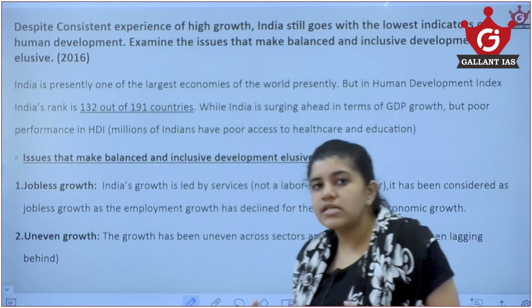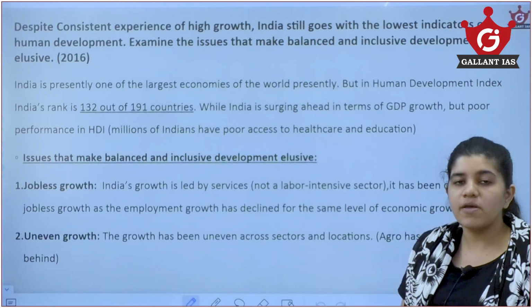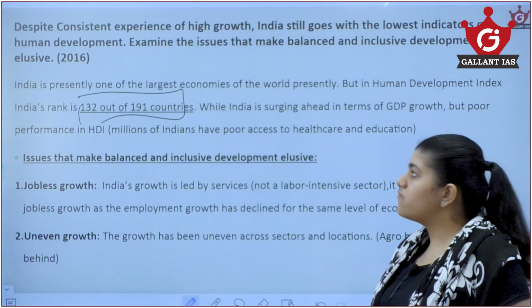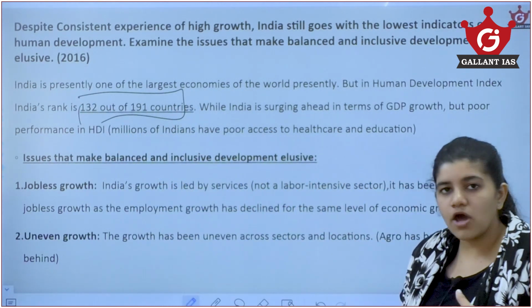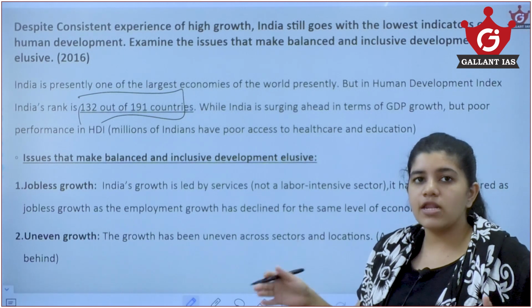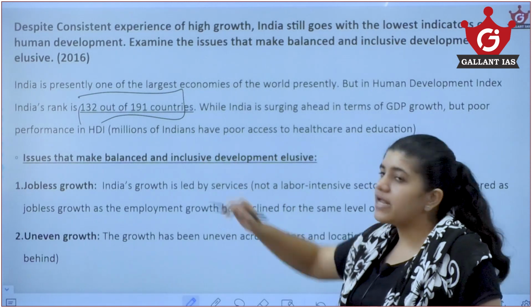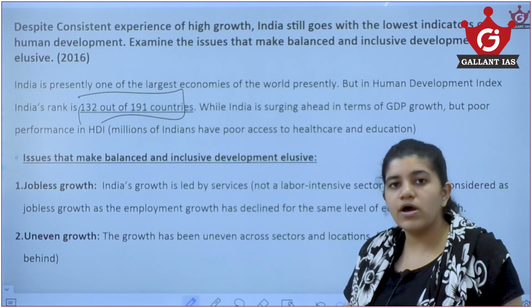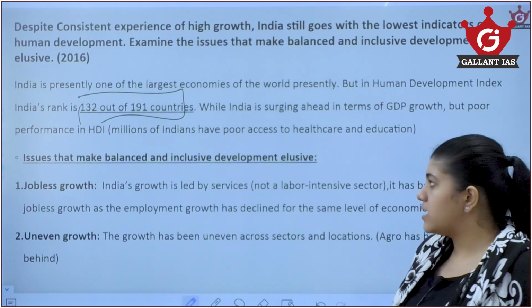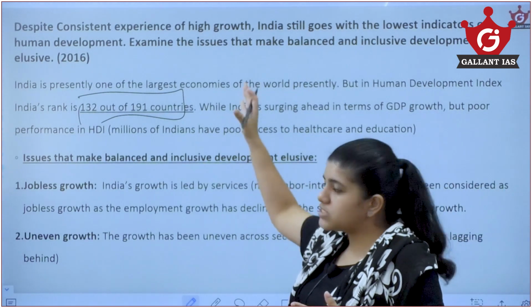India is presently one of the largest economies, the 5th largest economy, but our human development index rank is 132 out of 195 countries. We are below the majority of the countries, even below the BRICS countries. Even with India being a very big global power, we rank poorly on health and education sectors. So what are the issues that create this?